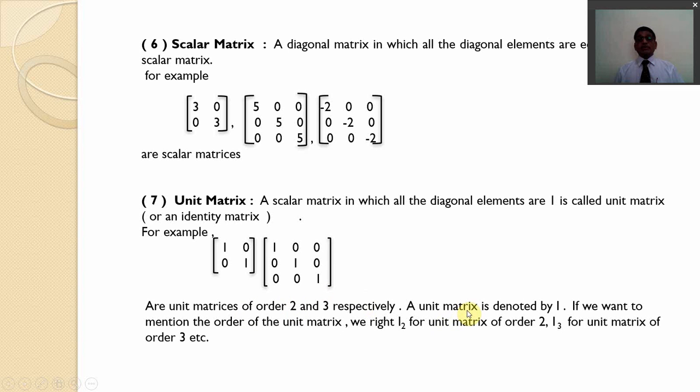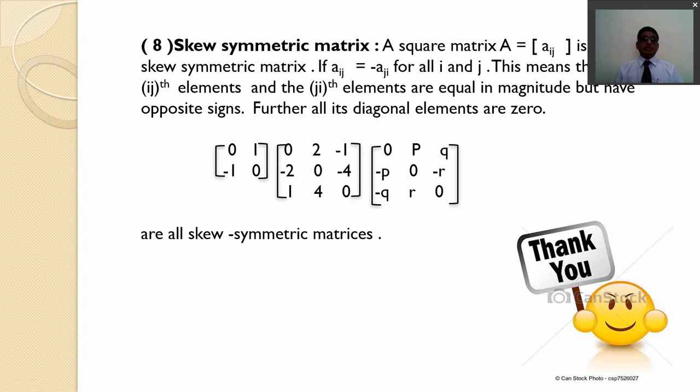A unit matrix is denoted by capital letter I. If we want to mention the order of the unit matrix, we write I2, the identity matrix of order 2, and I3, the identity matrix of order 3. In a unit matrix, all the diagonal elements are 1, so this matrix is known as a unit matrix.